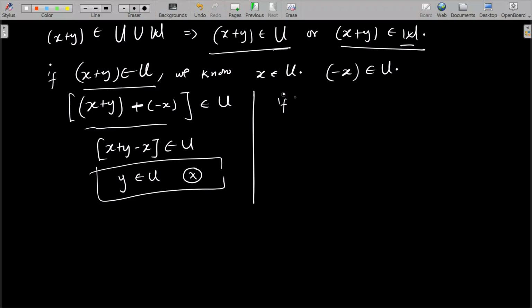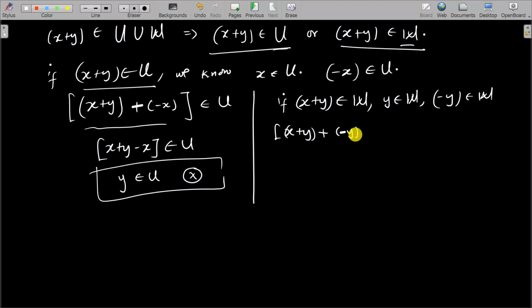Now let's see if x plus y is in W. Using the same thing, y belongs to W, and since W is a subspace, negative y also belongs to W. It means this vector x plus y plus the vector negative y should also belong to W, because this is a vector space or a subspace. So it means x belongs to W, because it's going to give you x here. In other words, this is also telling us that it's not the case, right? And all that we've gotten so far is that this is a contradiction.